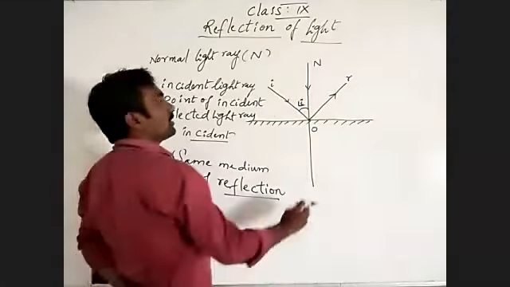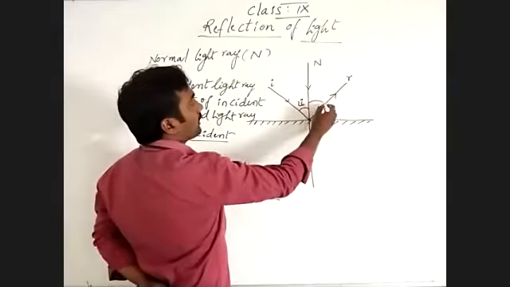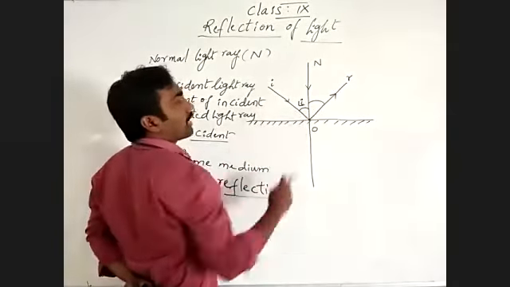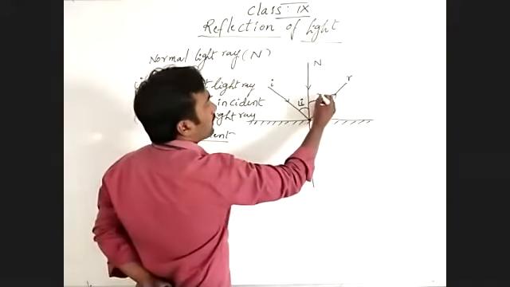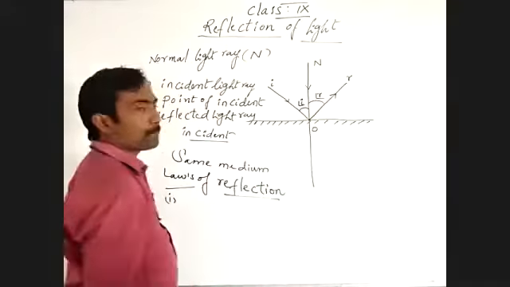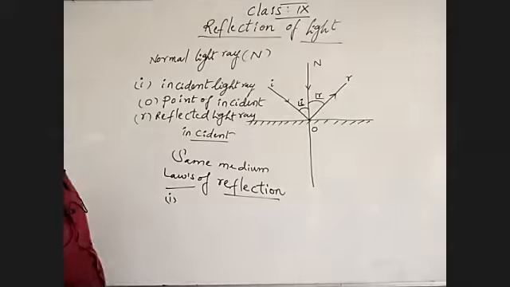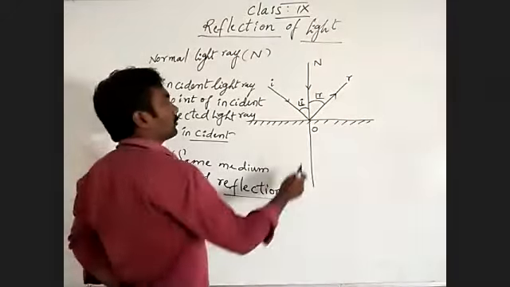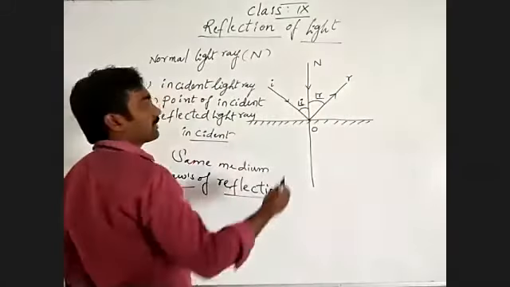And the angle between the reflected light ray and the normal is known as the angle of reflection.